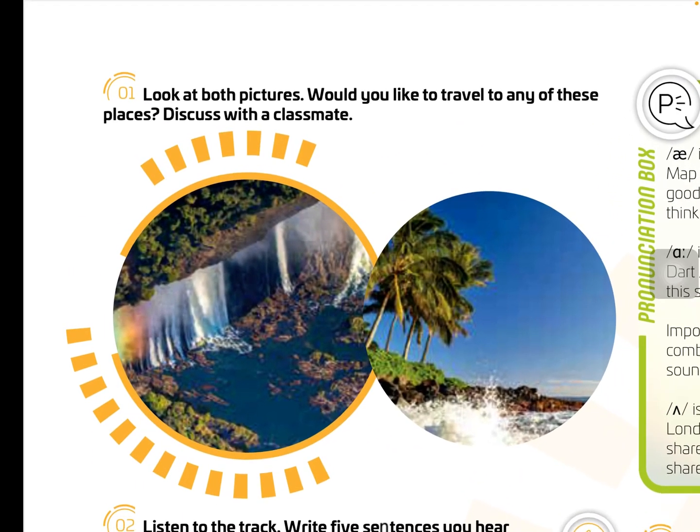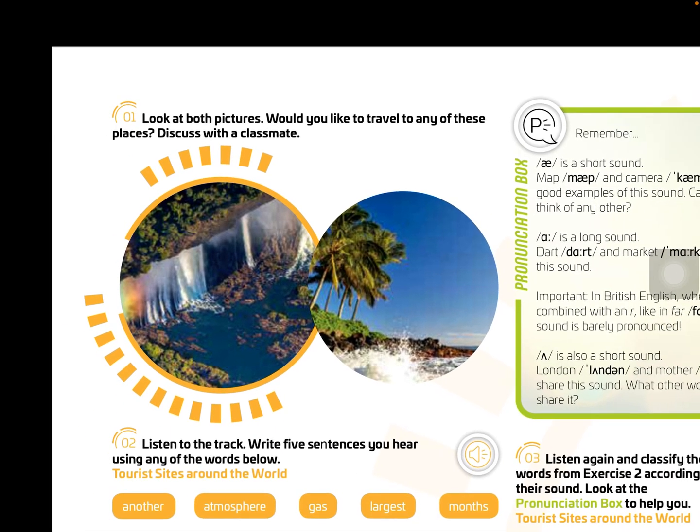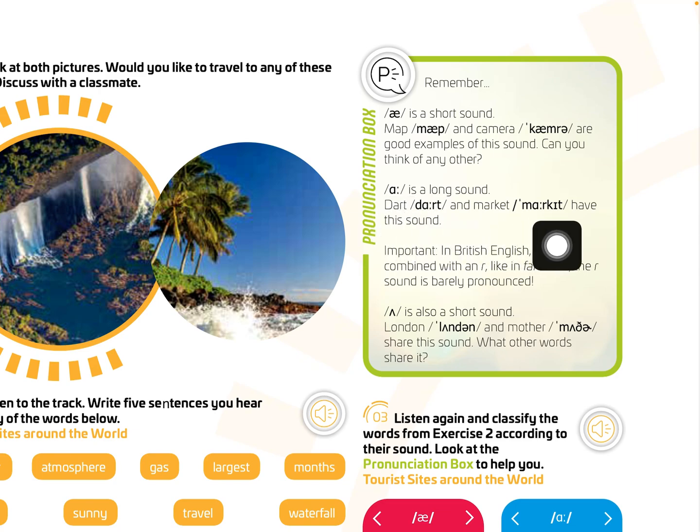Just for discussion and debate, look at this page, look at both pictures. Would you like to travel to any of these places? Discuss with a classmate. We are going to choose one of them and give the reasons in class. Then you go to the pronunciation box about the sounds, like map, camera, or the R, that is art and market. And the O, that is something like an open O, like London and Malta.